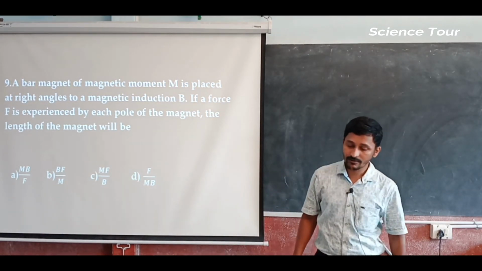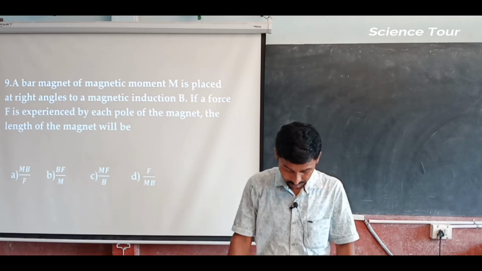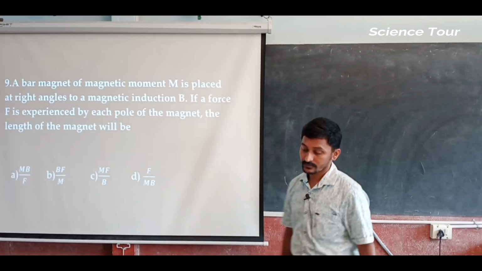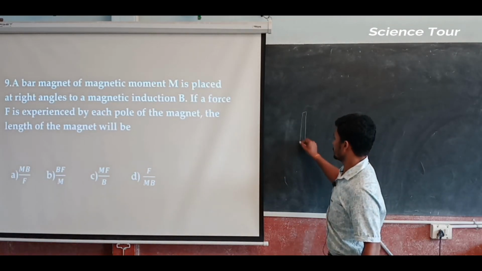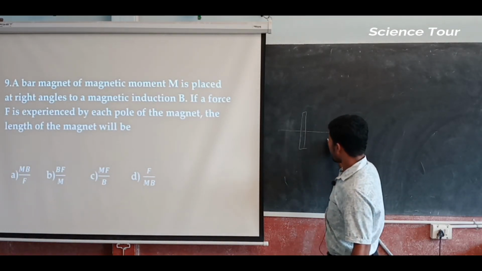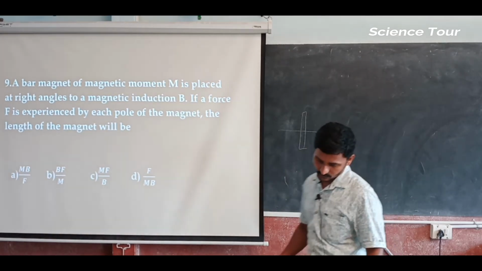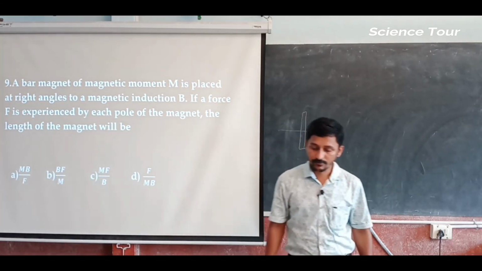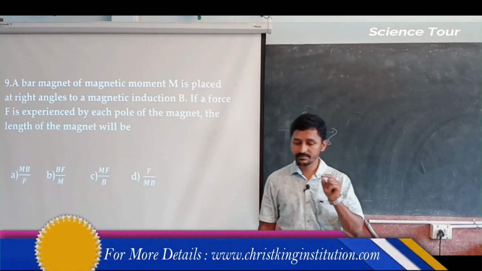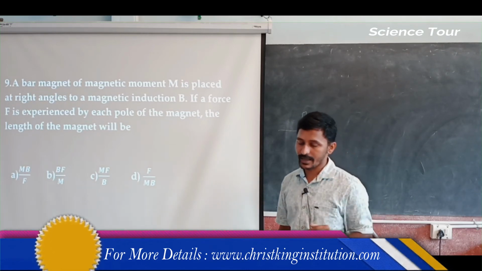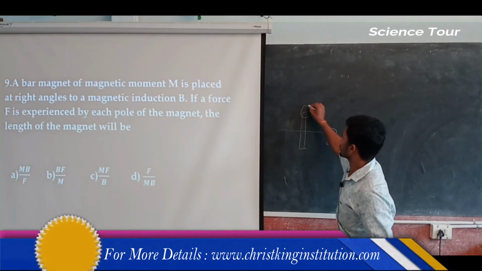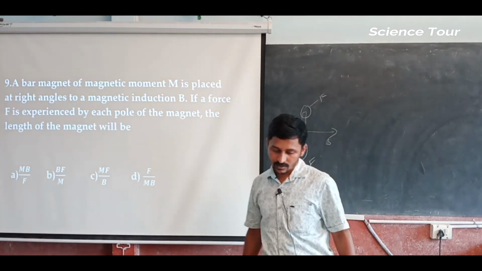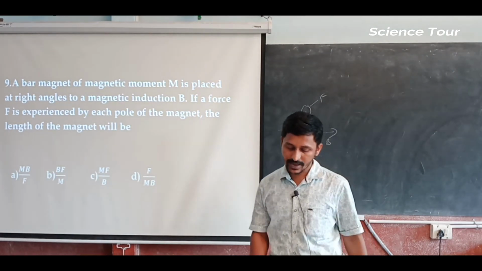Okay, again I will read. A bar magnet of magnetic moment m is placed at right angles to a magnetic induction B. A bar magnet is kept at right angle to the magnetic induction B. If a force F is experienced by each pole of the magnet, the length of the magnet will be,